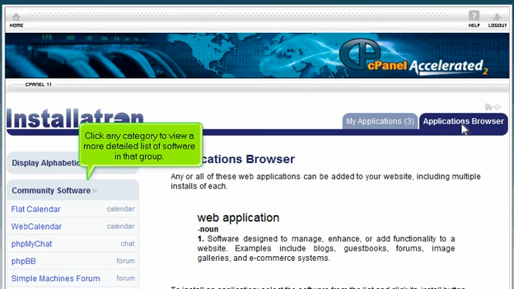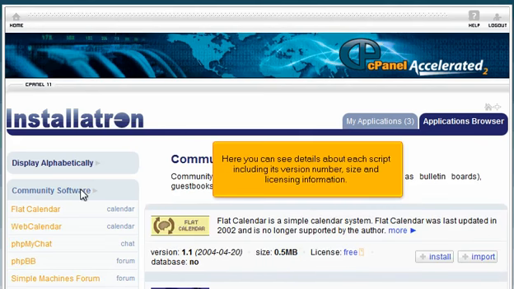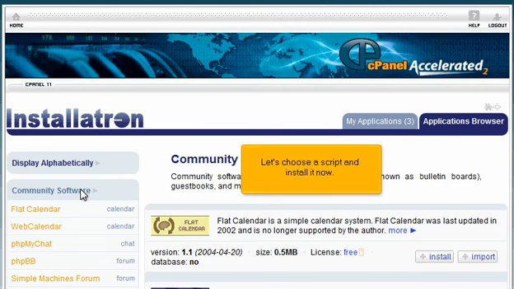Click any category to view a more detailed list of software in that group. Here you can see details about each script, including its version number, size, and licensing information. Let's choose a script and install it now.